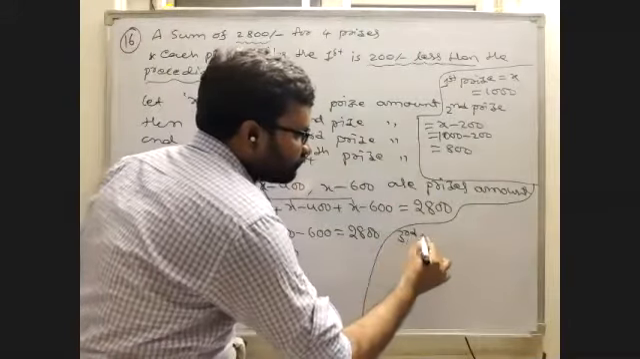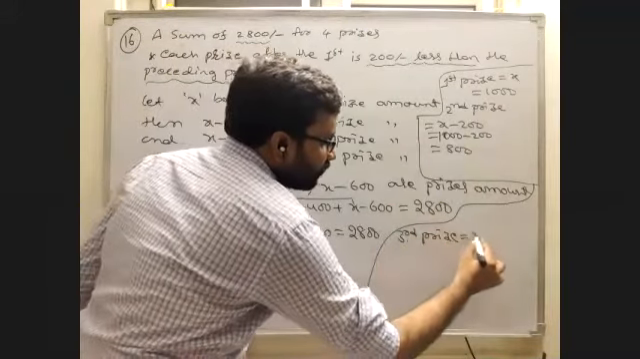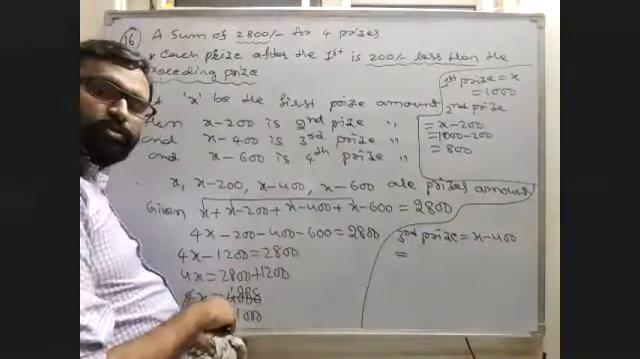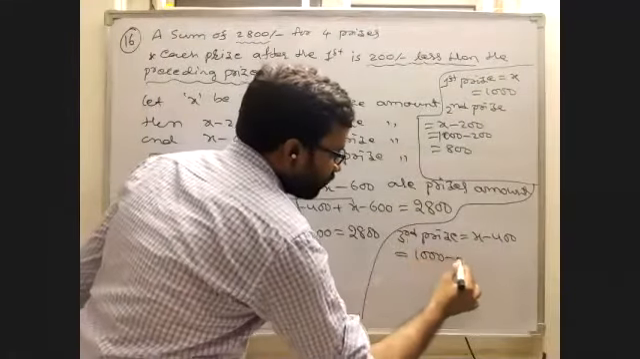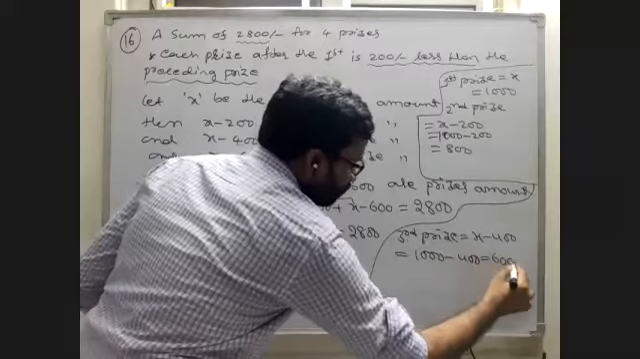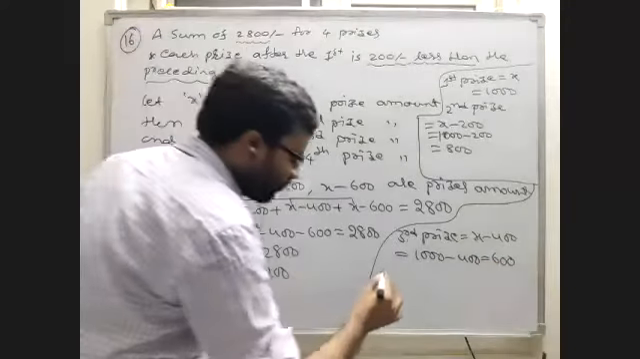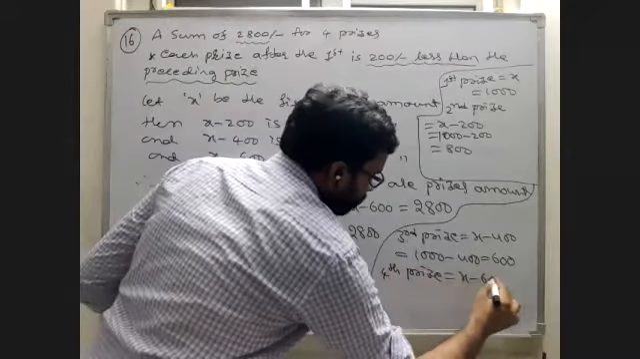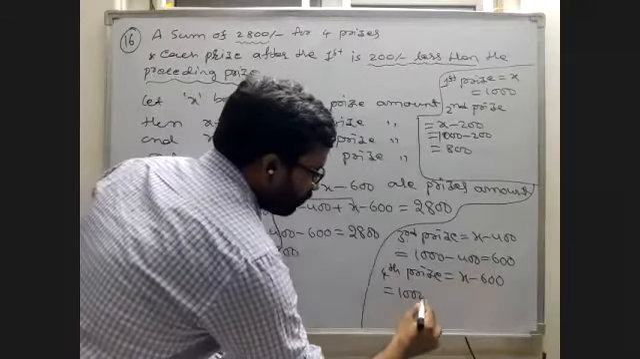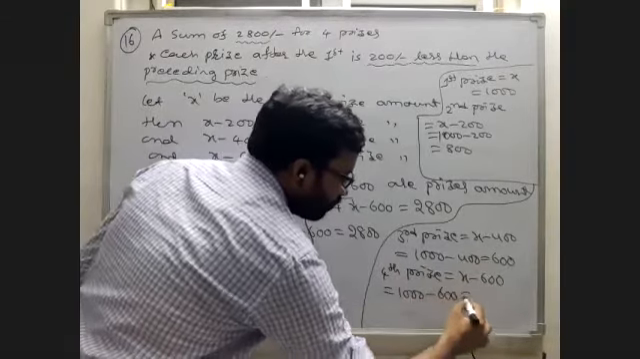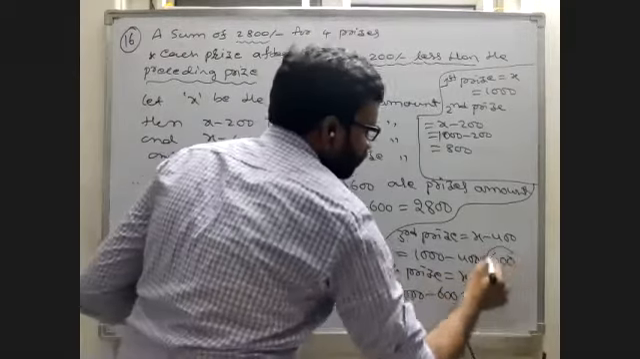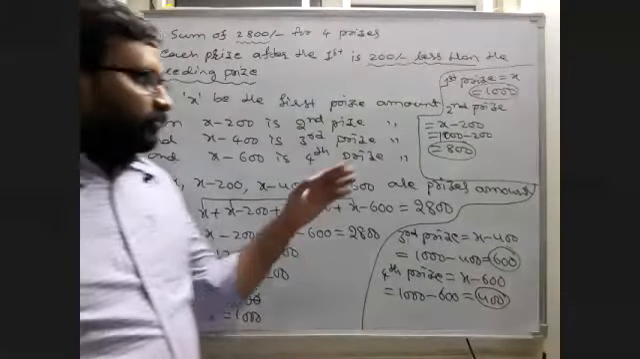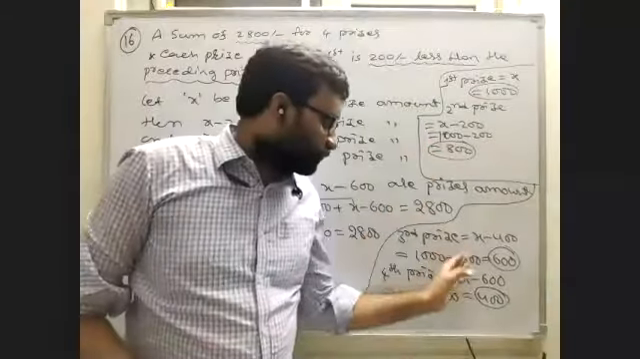Third prize amount. Third prize is equal to X minus 400. X is 1000, we got already. So 1000 minus 400 is equal to 600. 600 is the third prize amount. Fourth prize amount: that is X minus 600, which is equal to 1000 minus 600, equal to 400. So this is the fourth, this is the third, this is the second and this is the first. We got the first, second, third and fourth prize amounts.